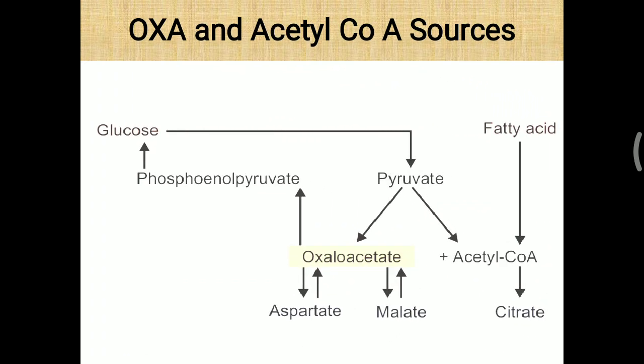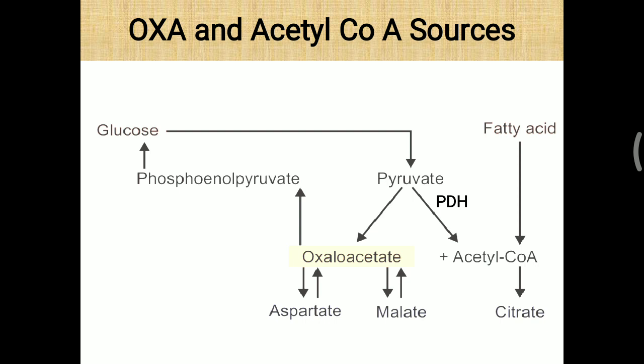So oxaloacetate and acetyl-CoA are the two main molecules needed for the TCA cycle. Where we are getting them is shown in this picture. First, glucose is converted into pyruvate. Now this pyruvate can be converted into the acetyl-CoA molecule, and for that we have seen the enzyme PDH, pyruvate dehydrogenase. It is a multi-enzyme complex. Again, fatty acids also provide acetyl-CoA directly in the mitochondria, and this acetyl-CoA will enter citrate formation, the citric acid cycle.